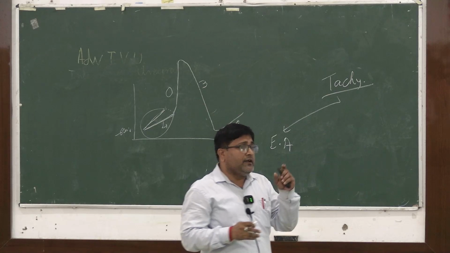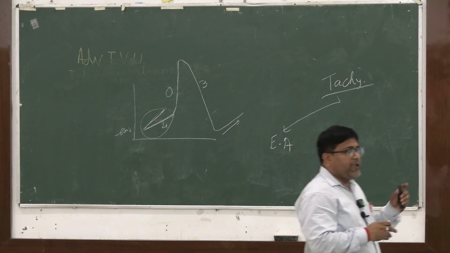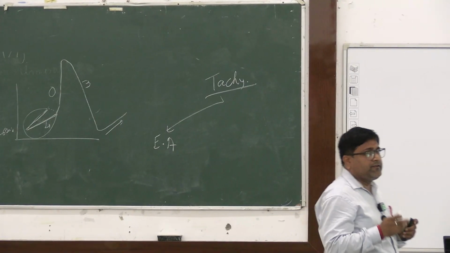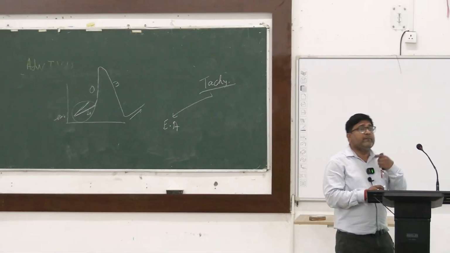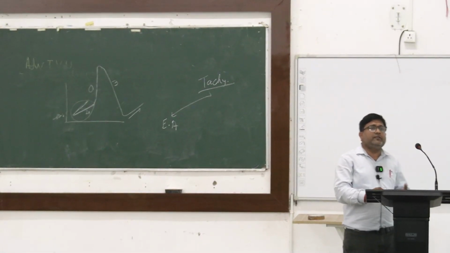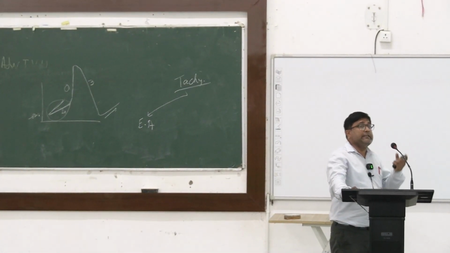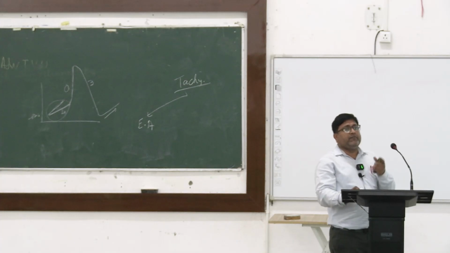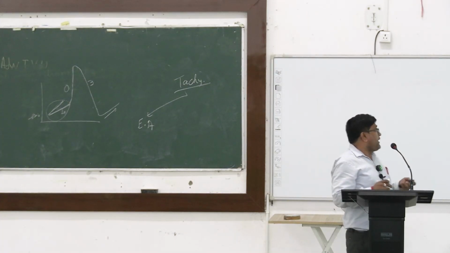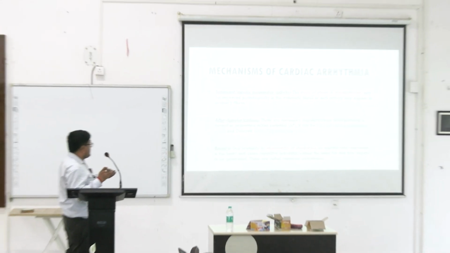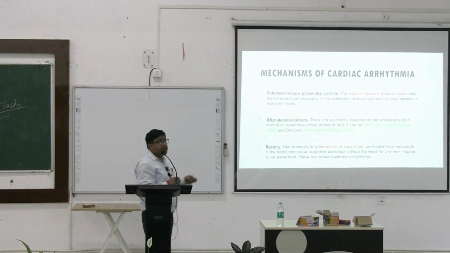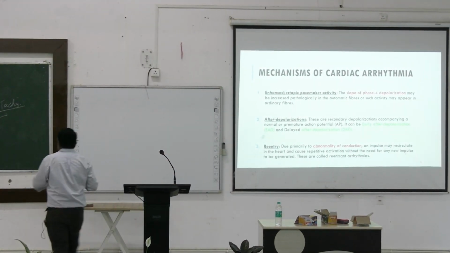Now when the latent pacemakers like AV node, bundle of His and others discharge at a higher rate compared to the SA node, then they may take over the activity of the pacemaker of the heart, and arrhythmia may occur, and hence enhanced cardiac automaticity.